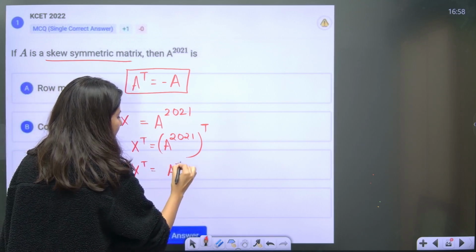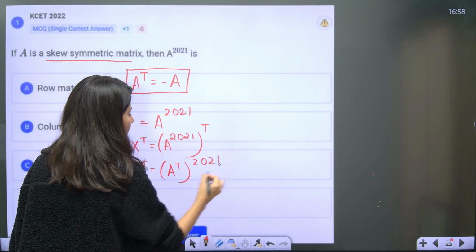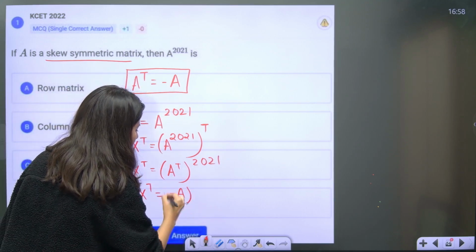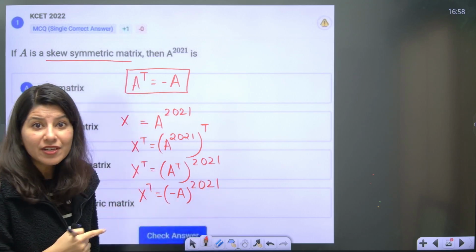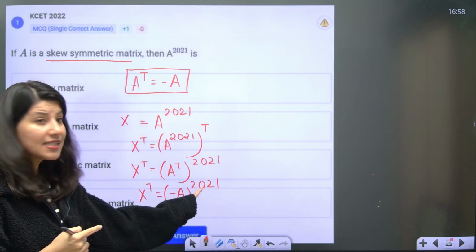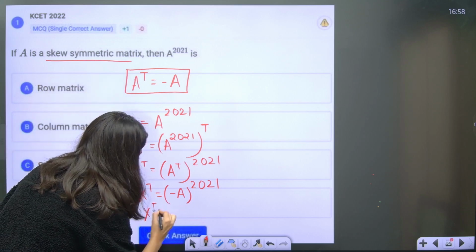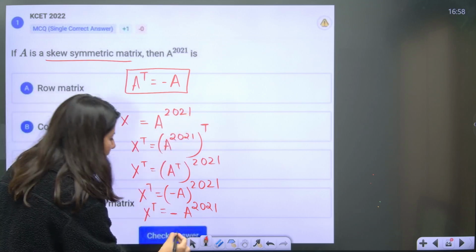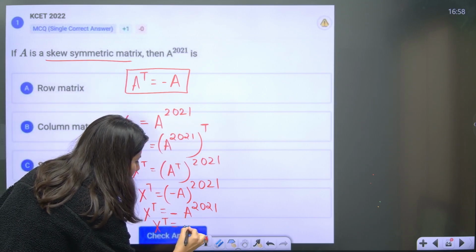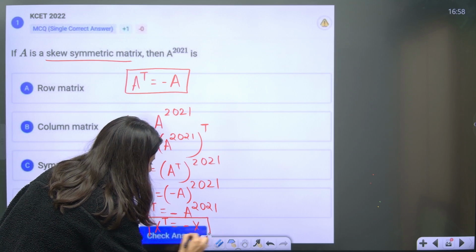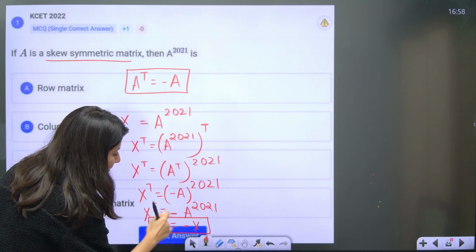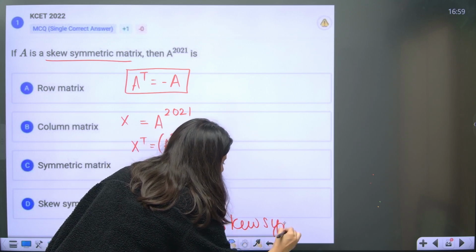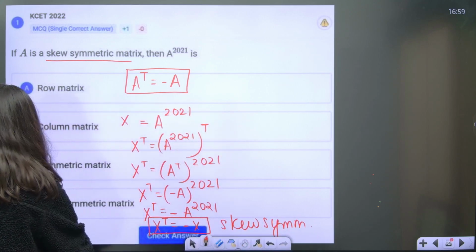So A transpose I can write directly as minus A. Power is already odd power. 2021 is an odd number. Minus having odd power is giving you minus A power 2021, and A power 2021 is X. So X transpose is equal to minus X. X transpose equals minus X is a clear-cut definition of skew symmetric. That means option D is absolutely right.